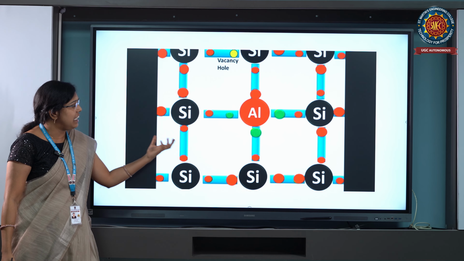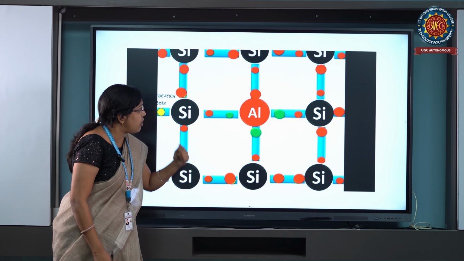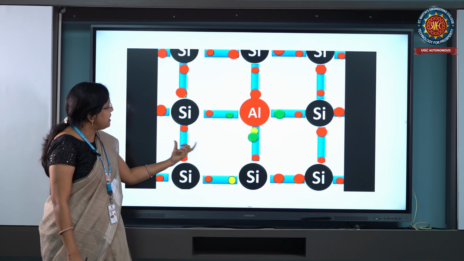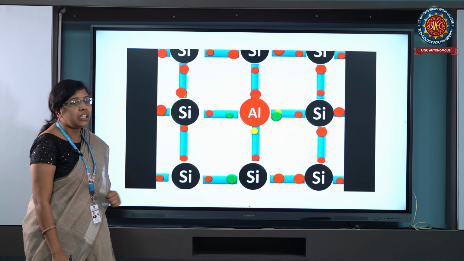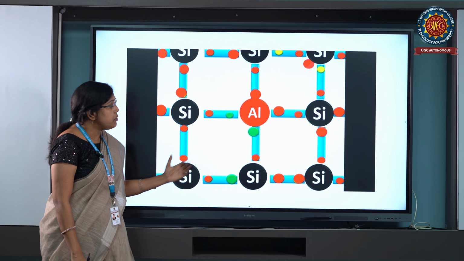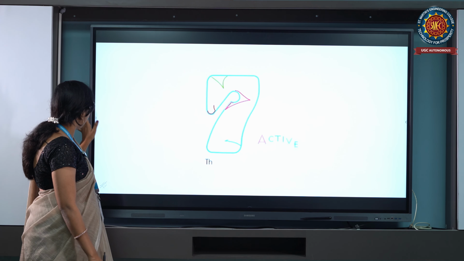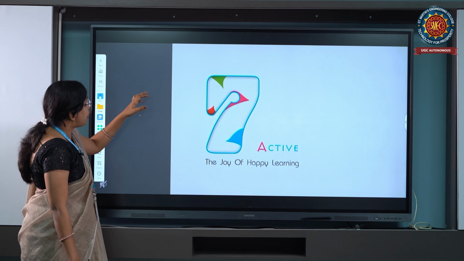Aluminum is doped with the silicon. See how the holes are occupying the electrons. Beside the silicon, 4 atoms are surrounded, and these surrounding electrons are always moving from one place to another, and these moving electrons are occupying the holes. This is the example of how the atoms are occupying the place.